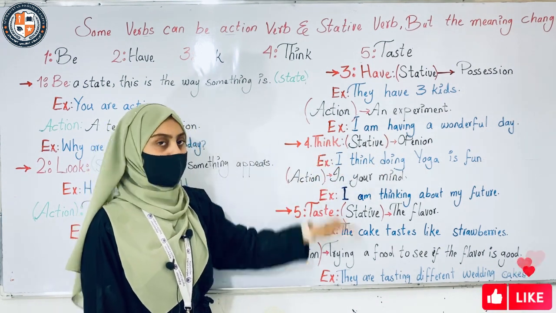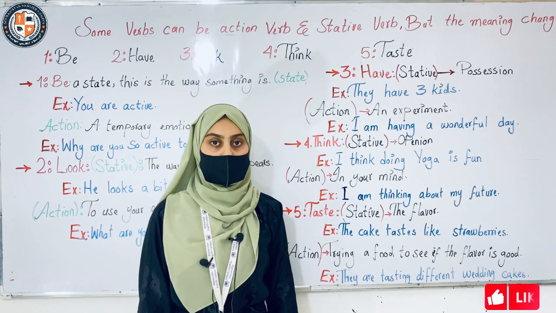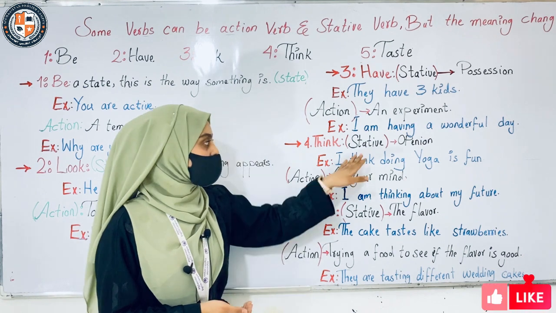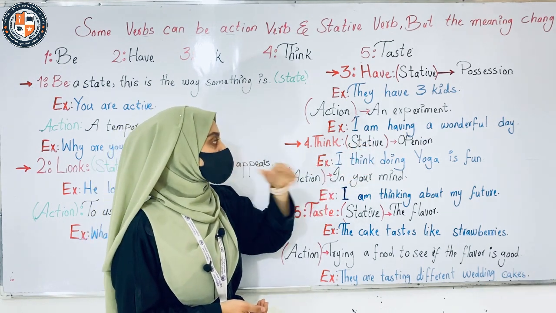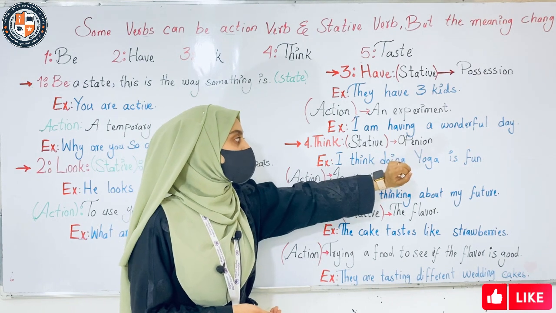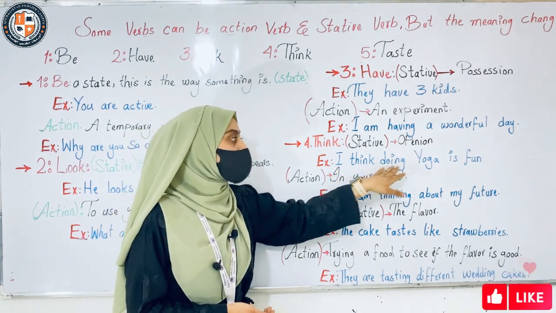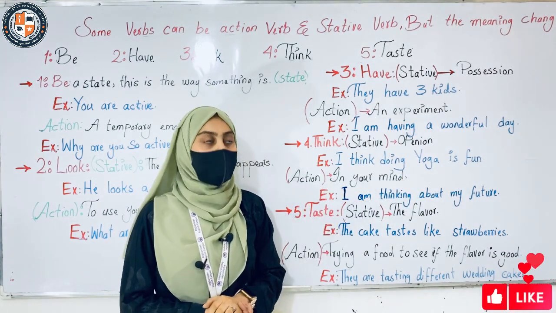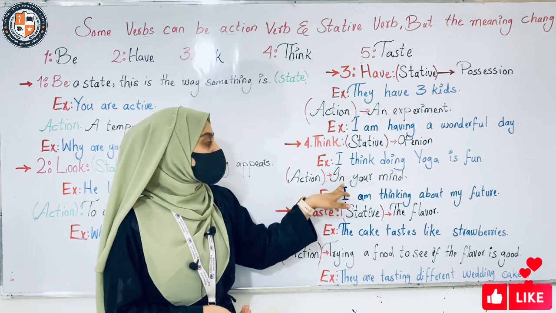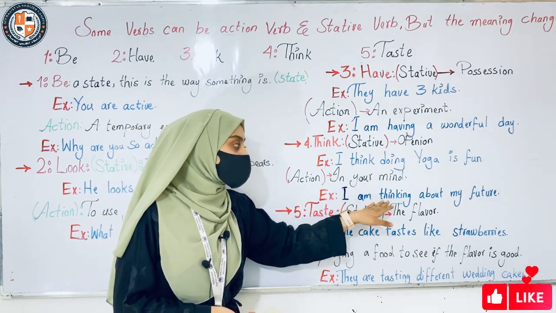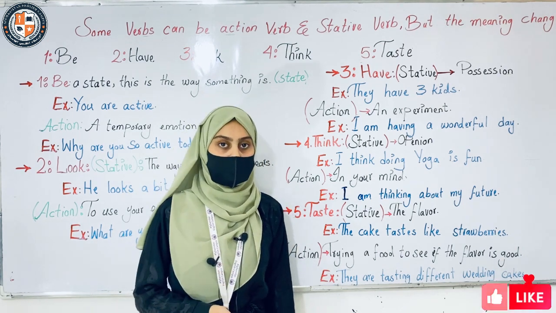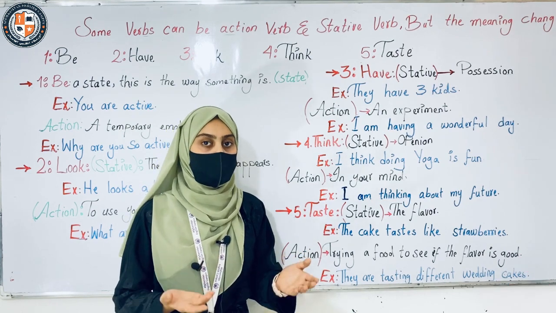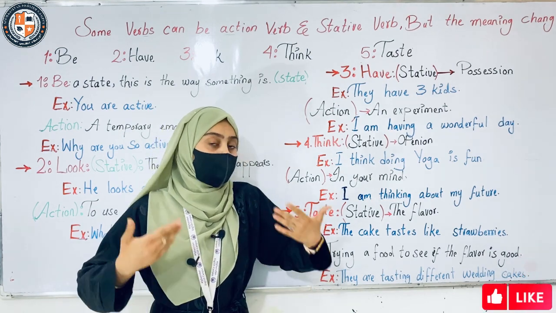Come to the next one, which is about think. Think is also among those verbs that can be an action verb and also a stative verb. As a stative verb, it shows an opinion. For example, I think doing yoga is fun. It's my opinion. When you do yoga, it will be fun for you. Okay? And in the action sense, it happens in your mind. For example, I am thinking about my future because I'm very worried about whether I should become a doctor, an engineer, or a professor. Now I'm thinking about my future.